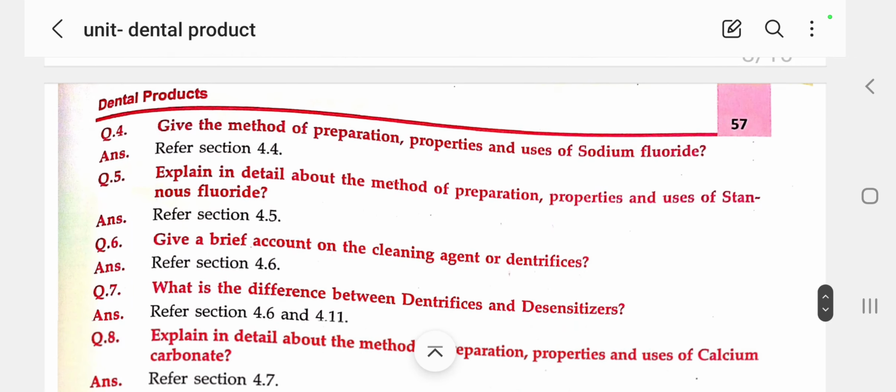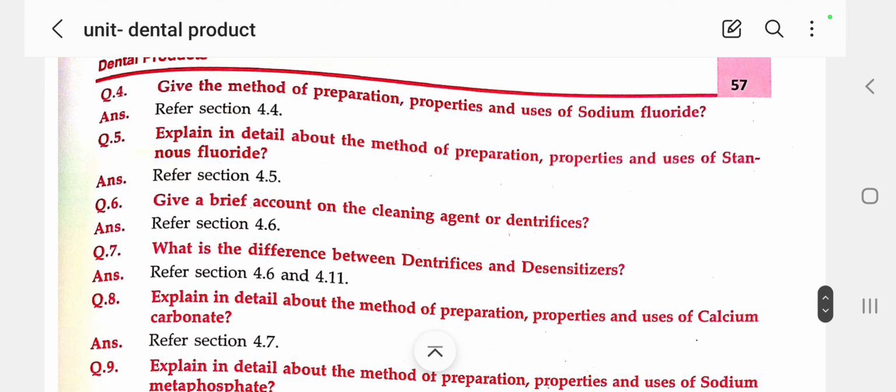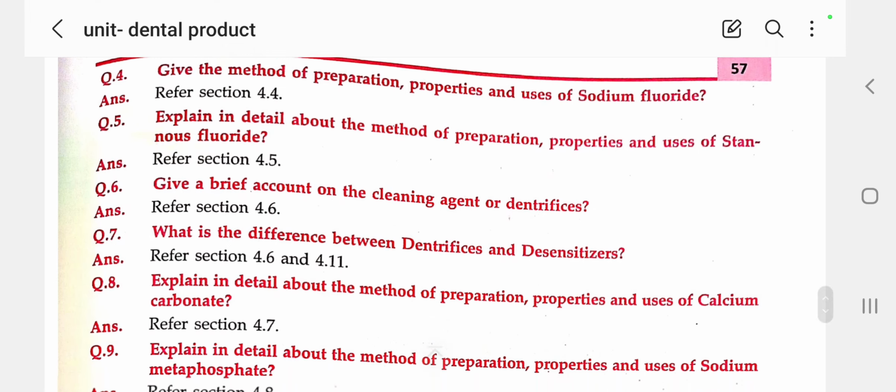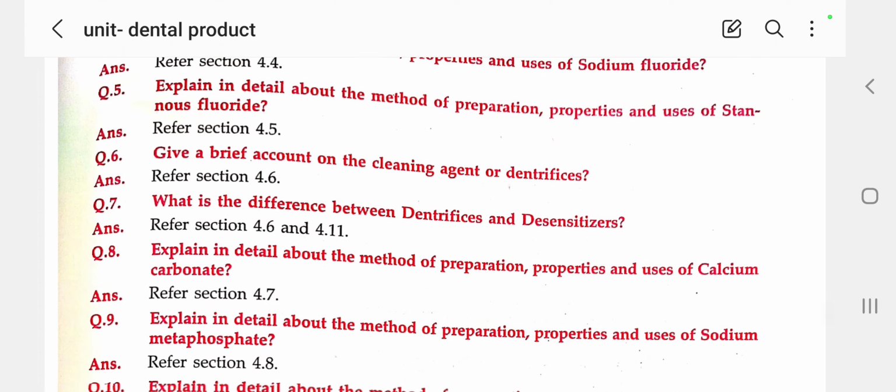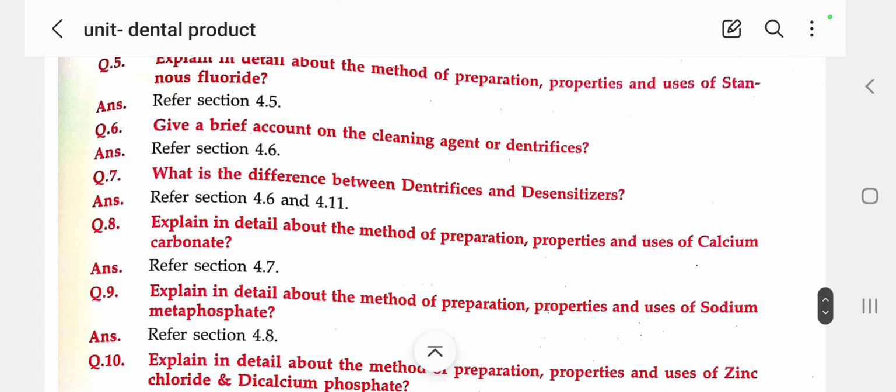Next we'll see: give the method of preparation, properties and uses of sodium fluoride. You may go through the method of preparation once again, like the same for stannous chloride. Then, give a brief account of the cleaning agent or dentifrices. Then, what is the difference between dentifrices and desensitizer?